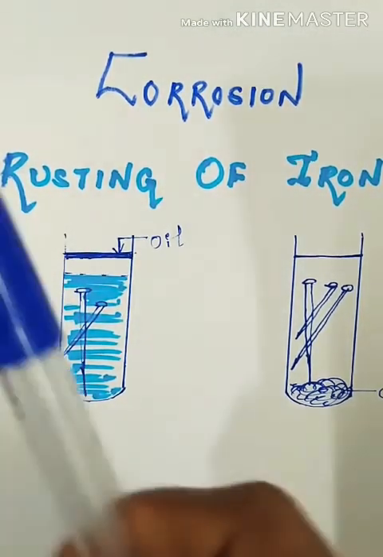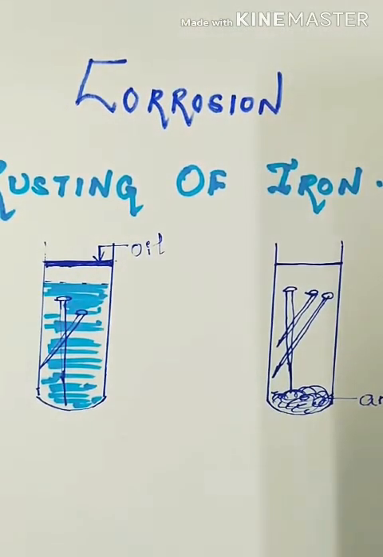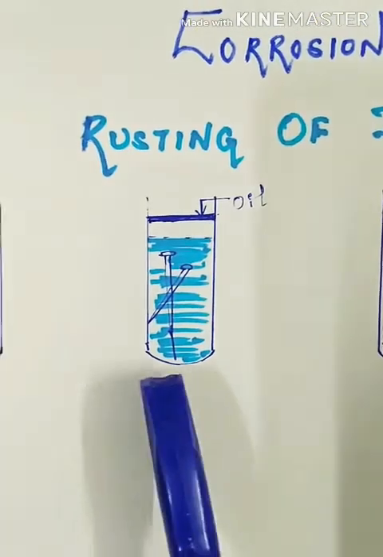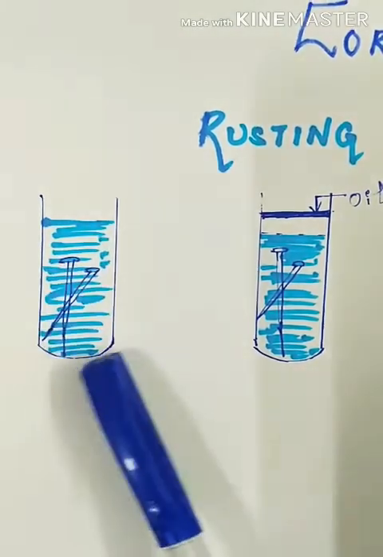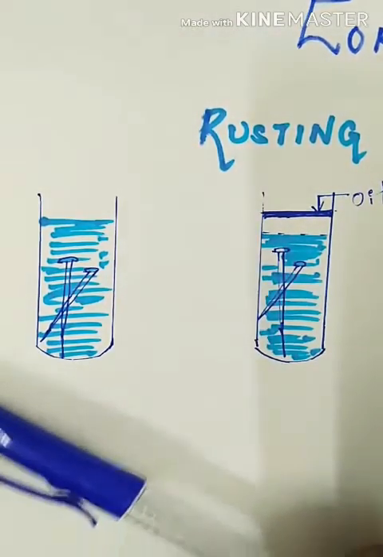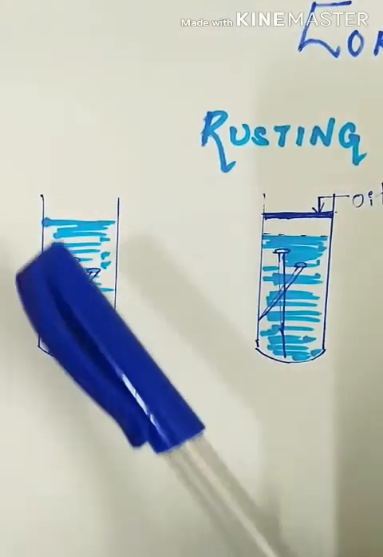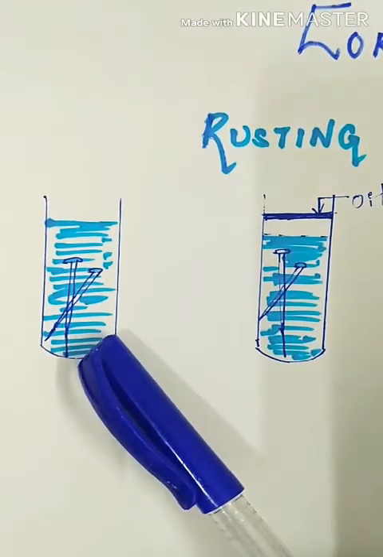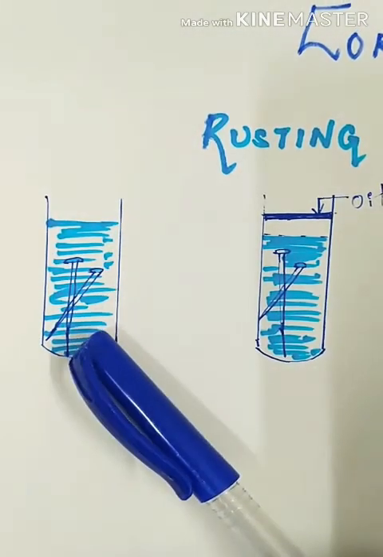Now let us learn in detail about this rusting of iron. For that we will consider 3 test tubes. Now I have taken 3 test tubes, test tube number 1, 2 and 3. In the first test tube, I have taken iron nails, put them in a test tube, and kept it open. I have added water. So this blue color resembles water. So in the first test tube there are iron nails, kept open and immersed in water.